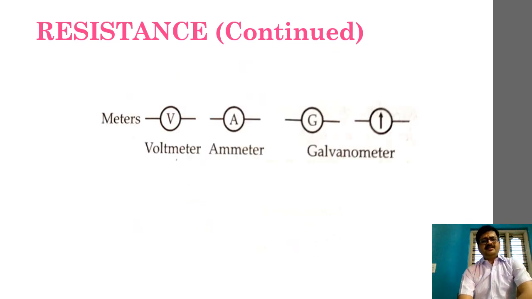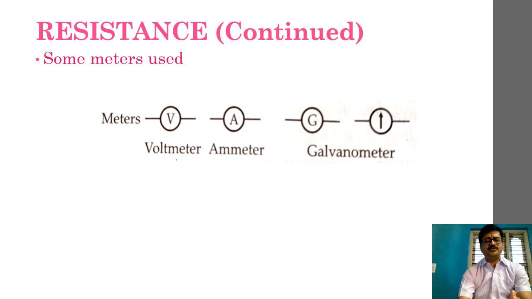Some of the meters that we are utilizing, what are those meters? We have voltmeter, ammeter, galvanometer. These are some of the typical measuring instruments that we use in current electricity. Voltmeter is denoted by a capital V with a circle, as you can see here.